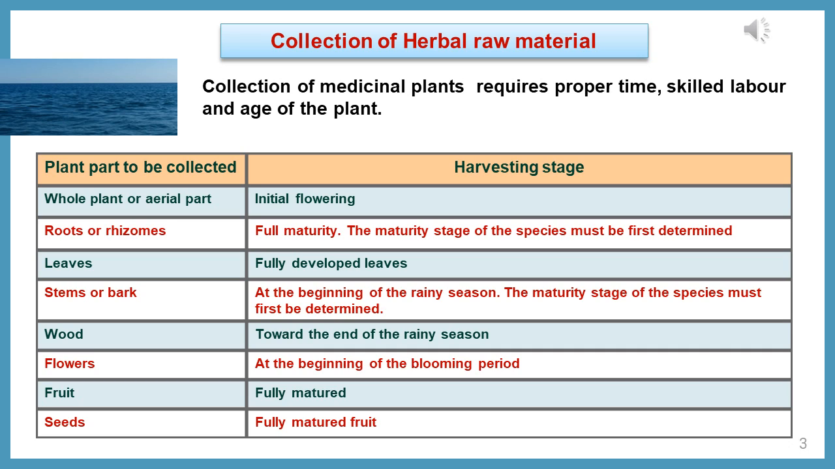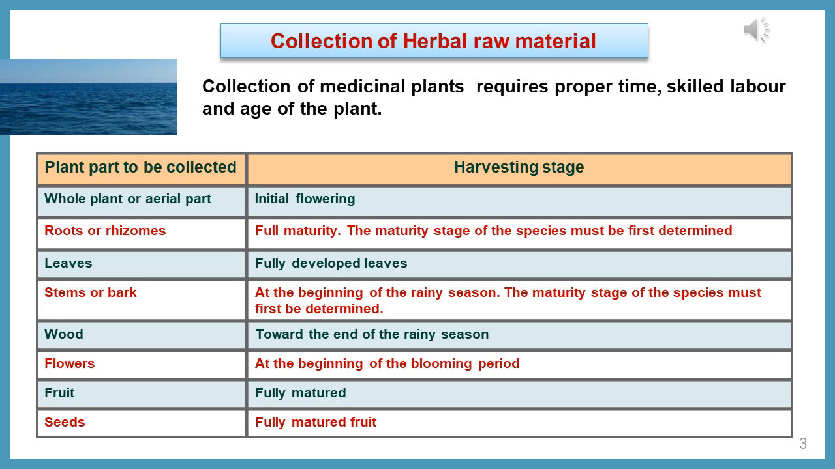Next, if you are going to collect a root or rhizome, a fully matured root or rhizome has to be collected, for example ginger and turmeric. If you are collecting the root and rhizome, you have to collect it at a fully matured stage. Next, in the case of leaf, it means fully developed leaves.